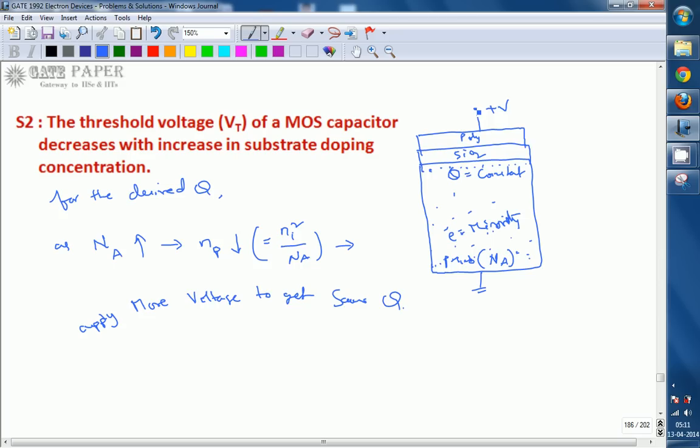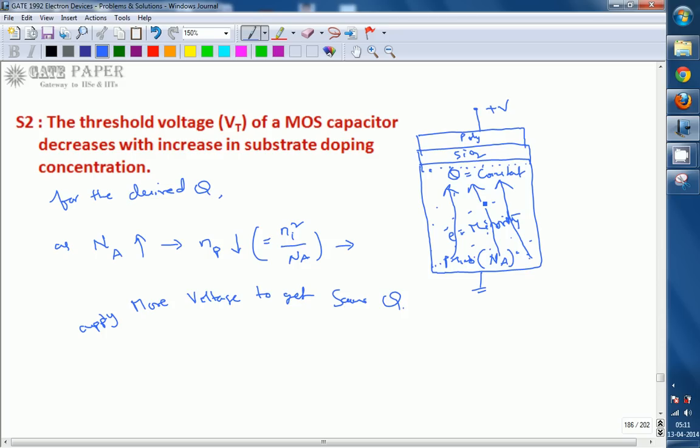For that you must apply a positive voltage, so that electrons from far distances are also attracted towards the channel region. For that you must apply more voltage. So by applying more positive voltage, when the doping concentration of the p-type substrate increases, you can get the desired value of Q such that a channel is formed.